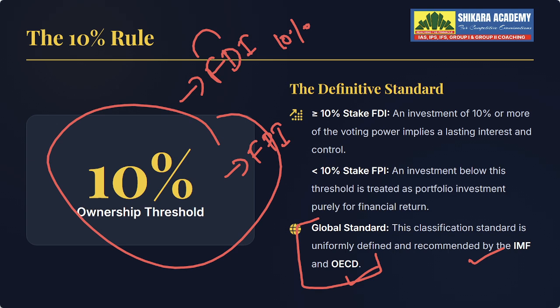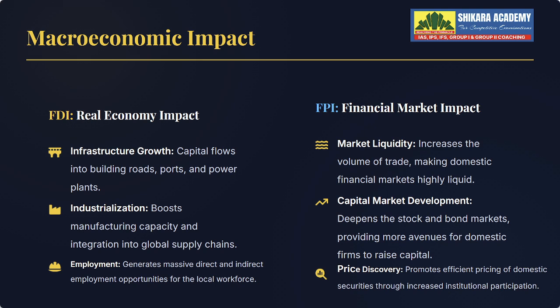Okay. So, what could be the economic impact of this? FDI, where you see real economy impact, like building infrastructure, the growth of infrastructure, increasing the production, that means industrialization, boosting the infra, boosting the manufacturing. Employment is one thing which is a breakthrough takeaway for this. And FPI, if you see, increases the volume of trade.